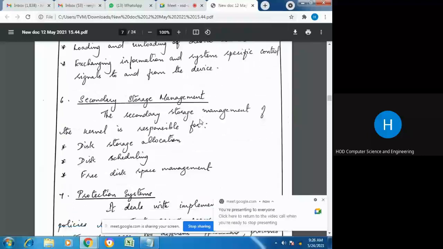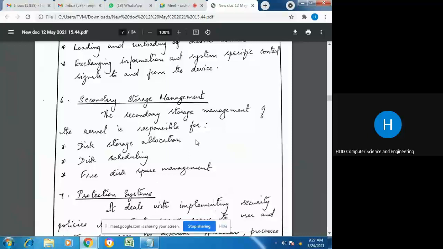Now the next function is secondary storage management. Secondary storage management includes the storage of files on disk. For long-term storage we need a hard disk, and proper management between the operating system and the secondary storage device is necessary, because sometimes we need to swap files from the secondary storage to main memory when a process requests it. This management is also done by the operating system.